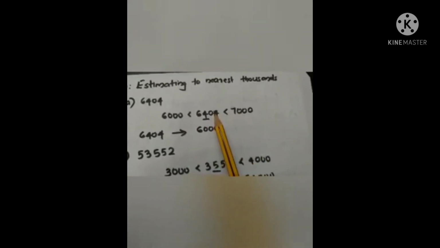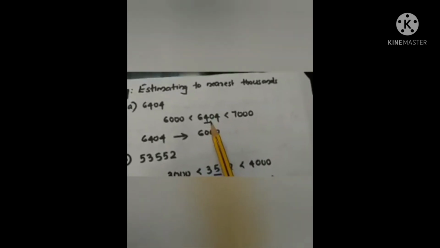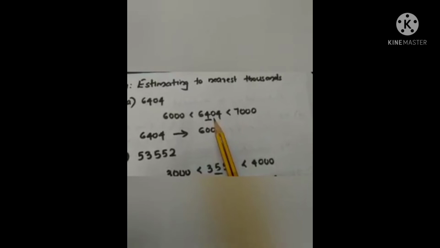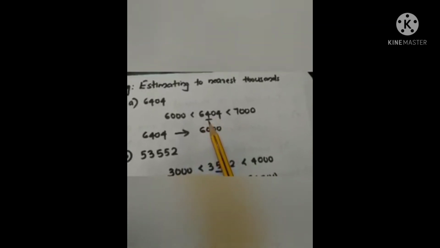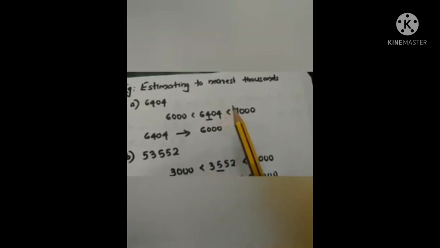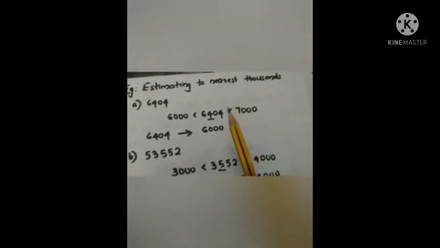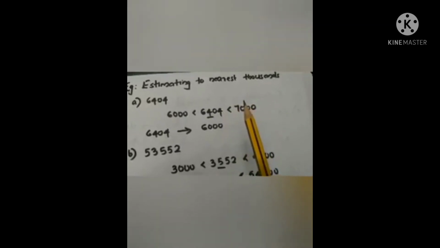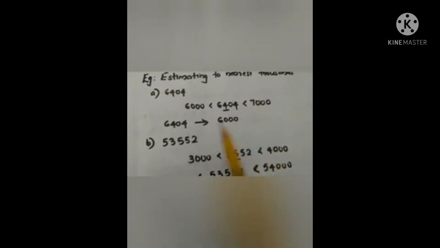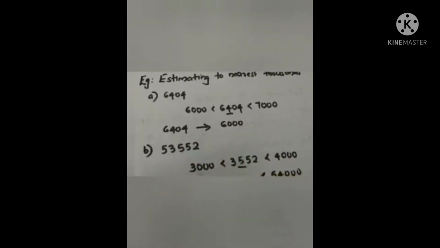Now for rounding off to the nearest thousand, we are looking for the digit in the hundreds position. So in the hundreds position, what is the number? 4. So remember, if 1, 2, 3, 4 are coming, we are rounding downwards, and 5 to 9 we are rounding up. So 6404 can be rounded to 6000.